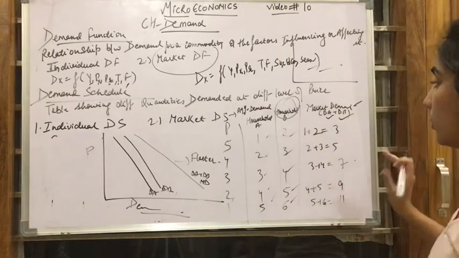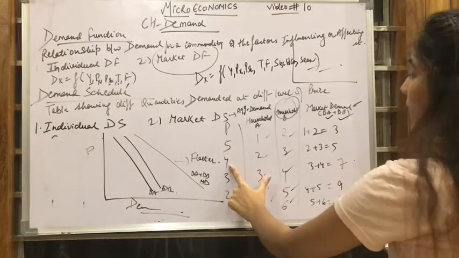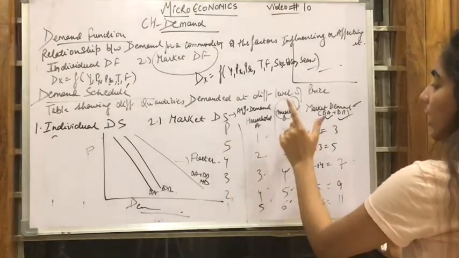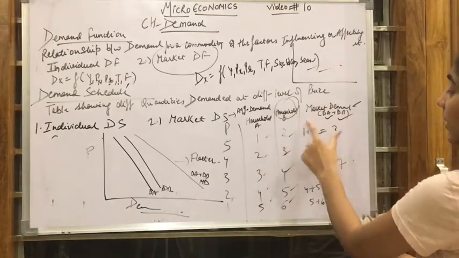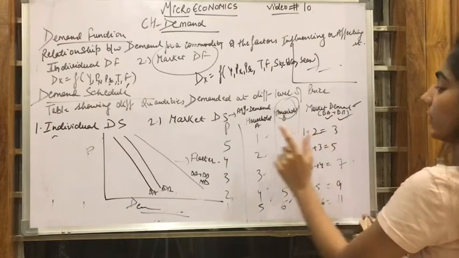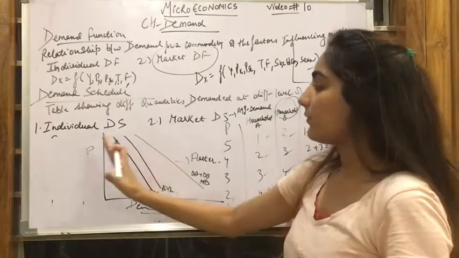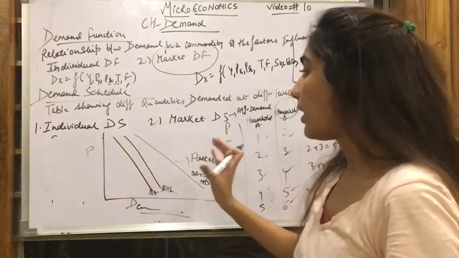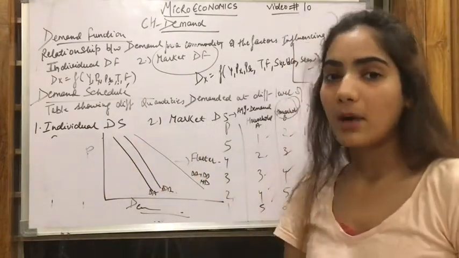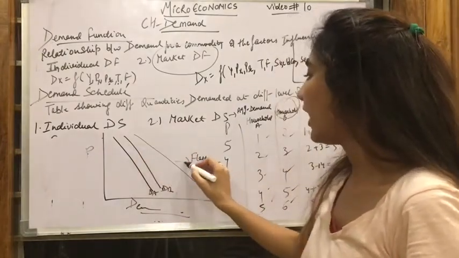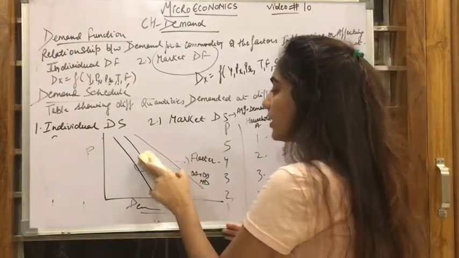What I am trying to show you is that when the prices fall from 5 to 4, household A is demanding only 2, household B is demanding only 3. But if we talk about the market demand, they are demanding 5. If the price falls, market demand will rise proportionately much more as compared to the individual demand. That is why the market demand curve is flatter as compared to the two individual demand curves.